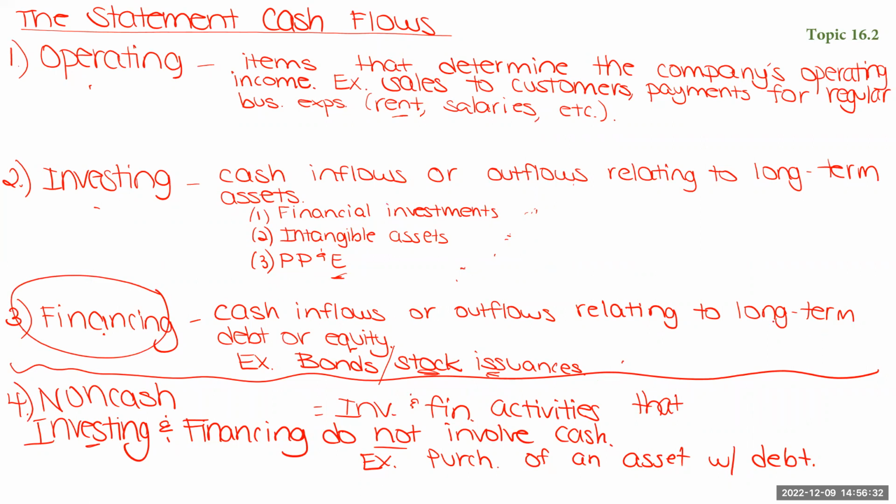Okay, because anything relating to long-term debt goes into financing. And that is true for the principal of that debt. But US GAAP, those rules say that the interest we pay on debt falls into the operating section. So interest paid does fall into the operating section under US rules.